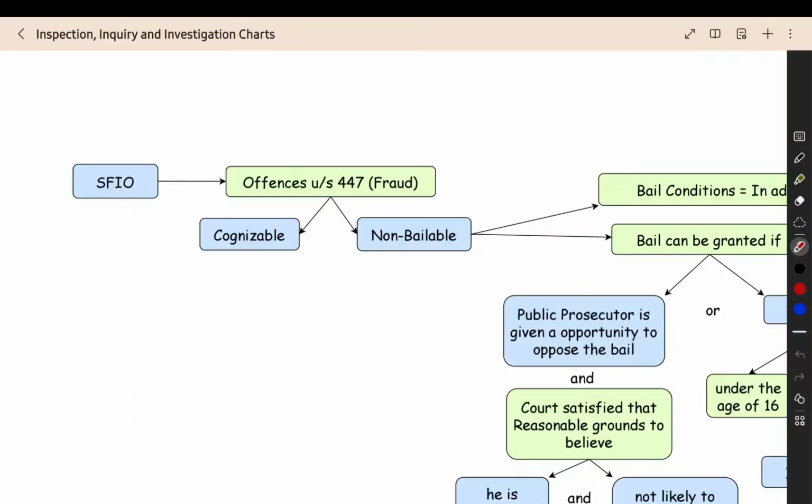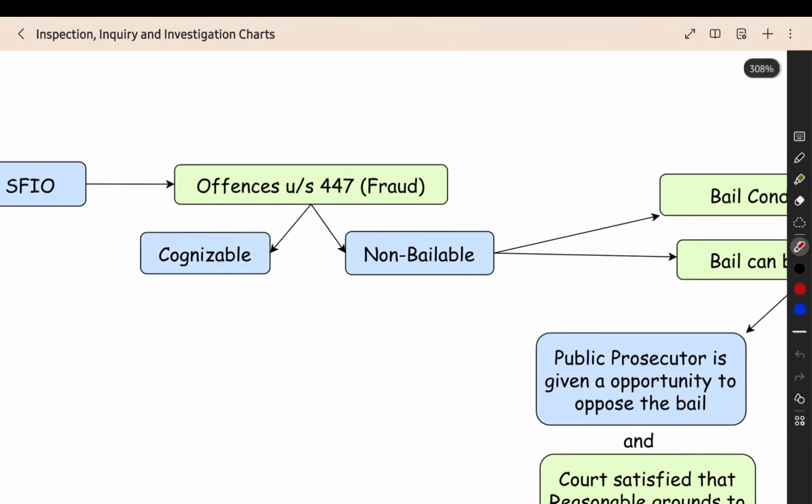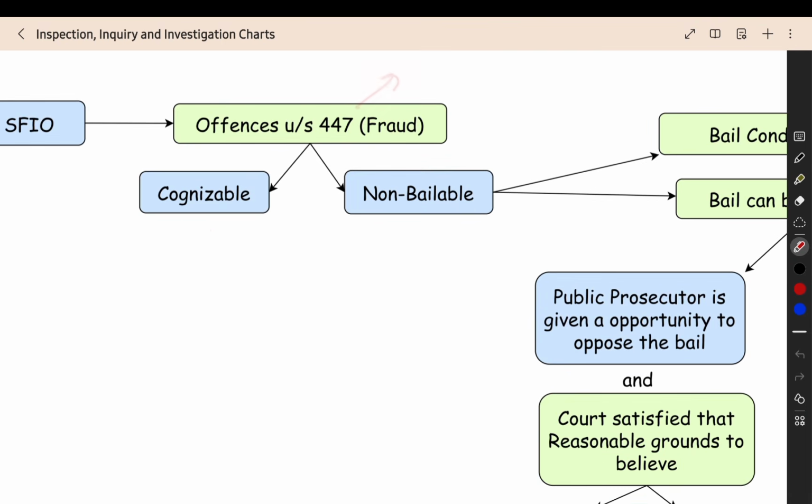So here, all the offenses under section 447, fraud. Under section 447, we have the punishment for fraud, trying to deceive someone, trying to provide false information, all the things which are near the nature of fraud, similar to the nature of fraud, that kind of offense will come under section 447. All the offenses under this section will be cognizable and non-bailable, meaning that the police can arrest you without even getting an arrest warrant, and you will not be released on bail. Bail will not be granted. This is the nature of the offense under section 447.